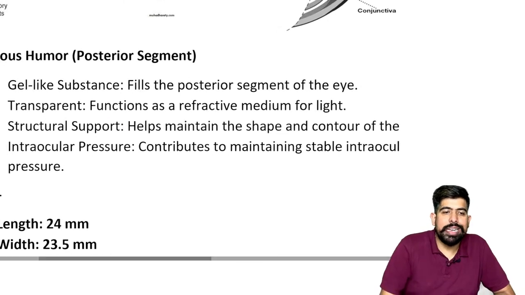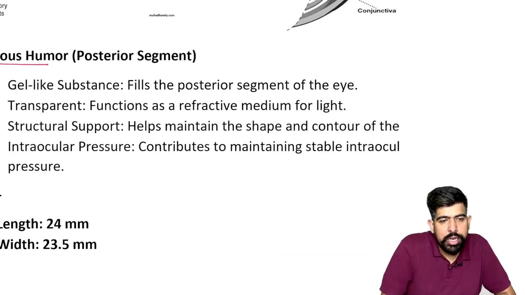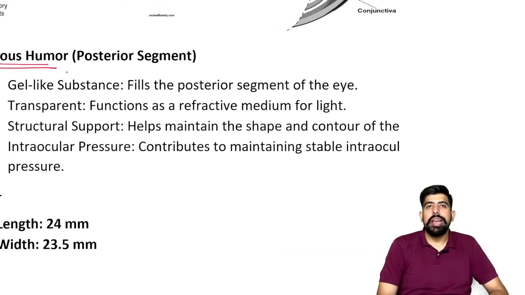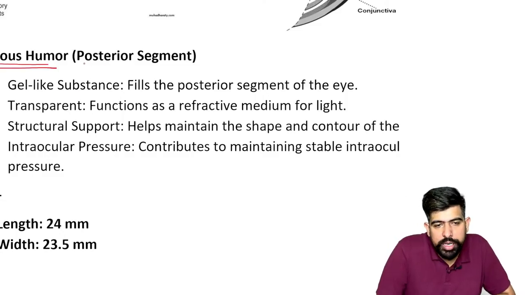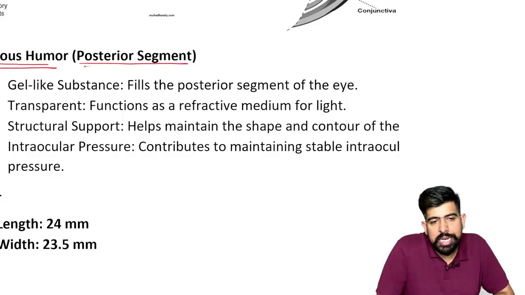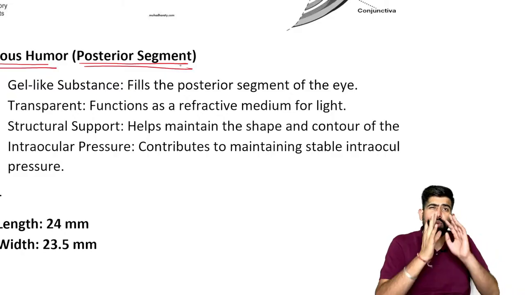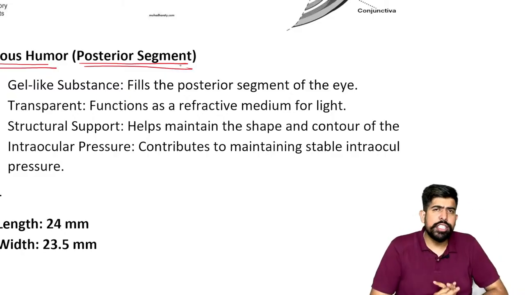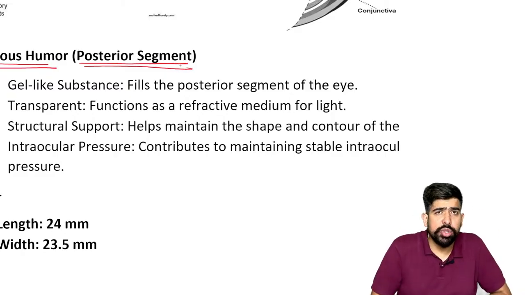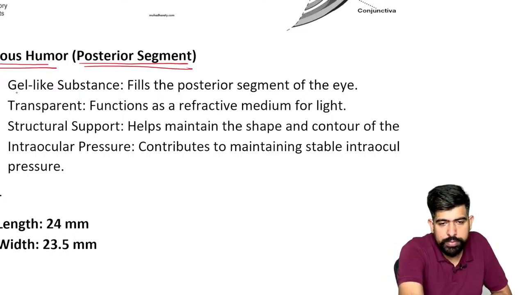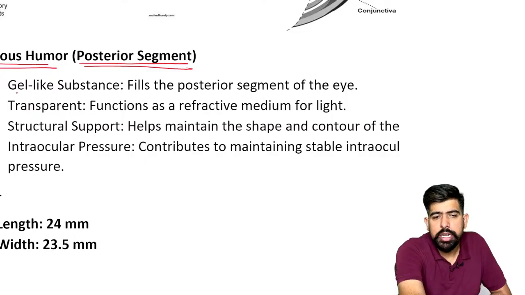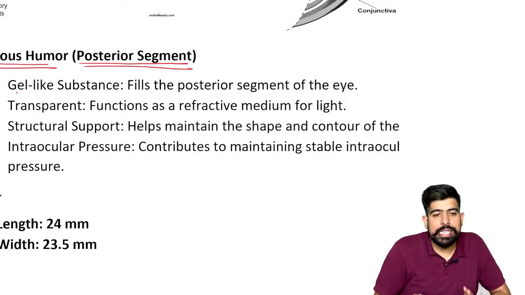Now talking about the next, which is the vitreous humor. Please remember, aqueous is in the anterior, so the vitreous will be in the posterior segment. Whatever is behind the lens is totally filled with your vitreous humor, and this vitreous humor is a gel-like structure, right?